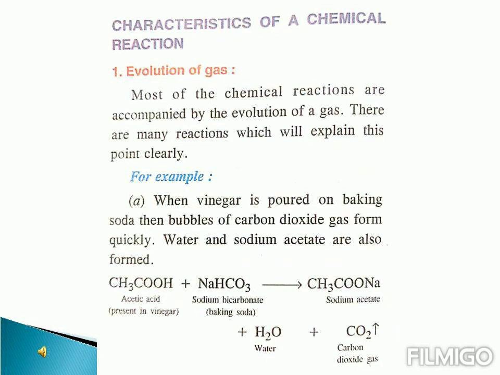Sometimes when we mix two or more reactants with each other, after the chemical reaction happens, along with the new products or new substance that is formed, we see evolution of gas also. For example, when we mix vinegar with baking soda, we find new substances which are sodium acetate and water. But along with those, we'll notice some evolution of gas also, which is carbon dioxide gas.